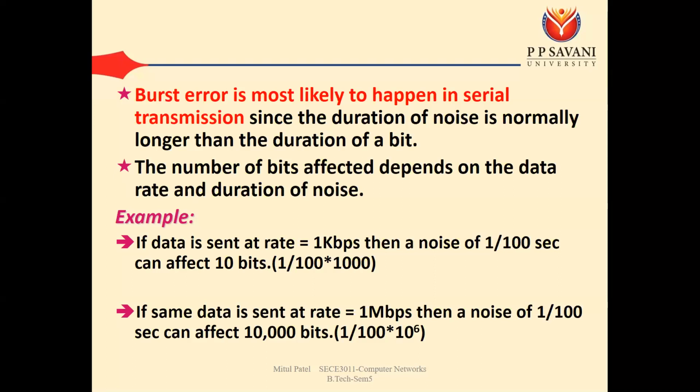If your data rate is high, even noise of a short duration can affect more bits. That's why we can say that such an application is in serial transmission, in which the duration of noise is longer than the duration of a bit.